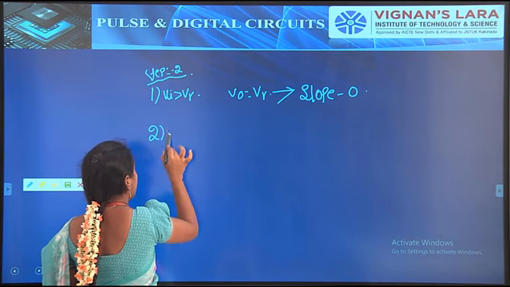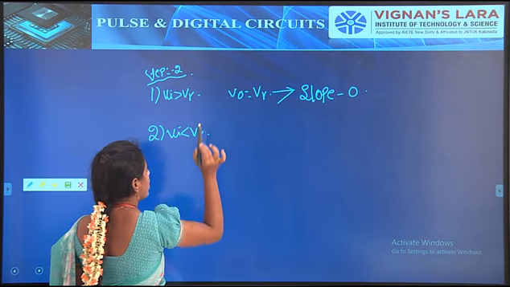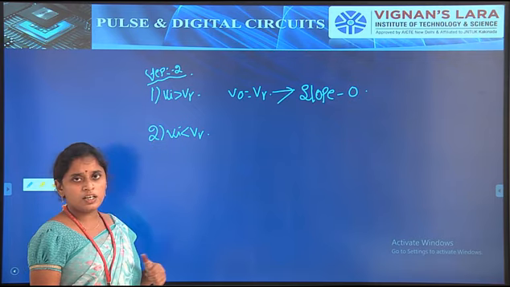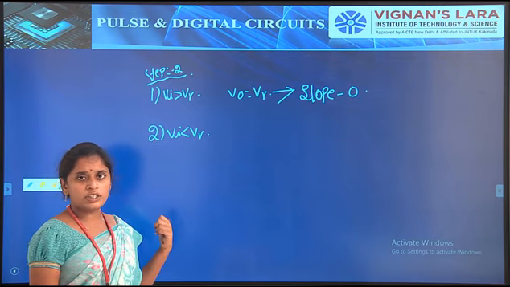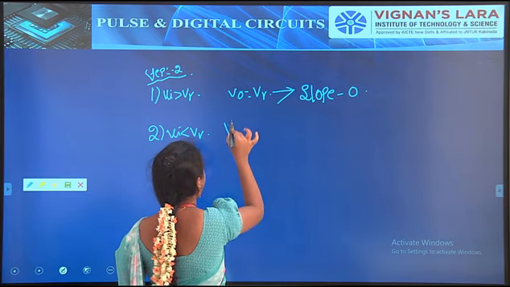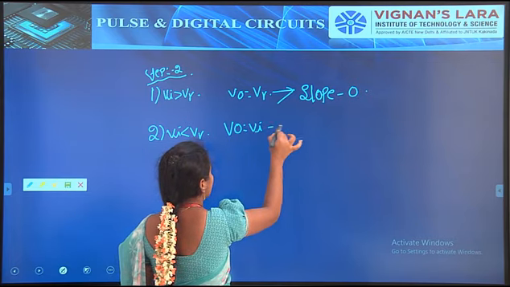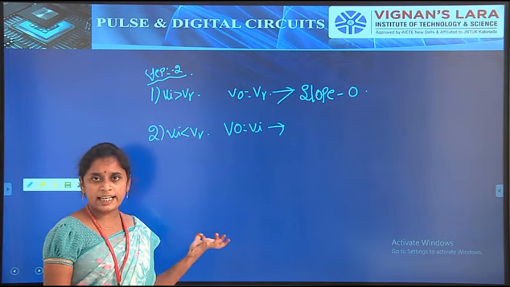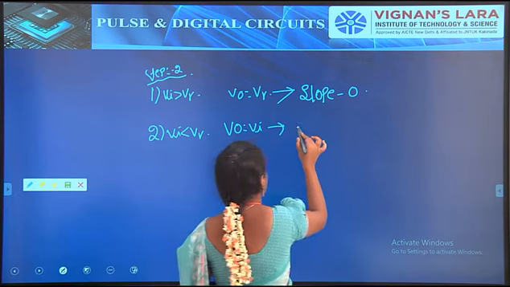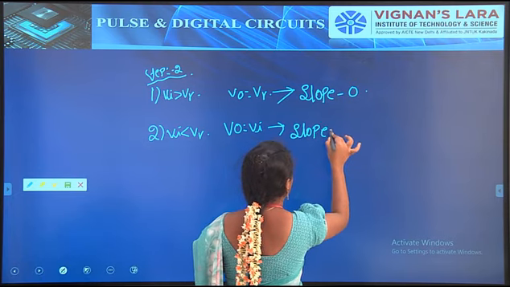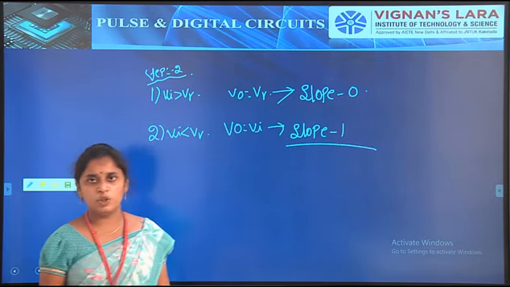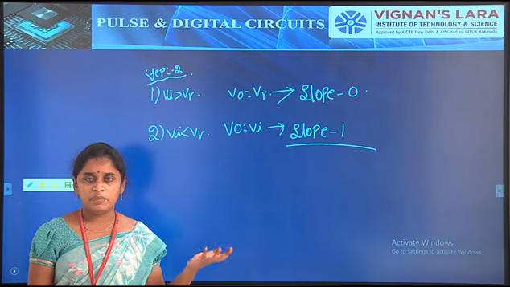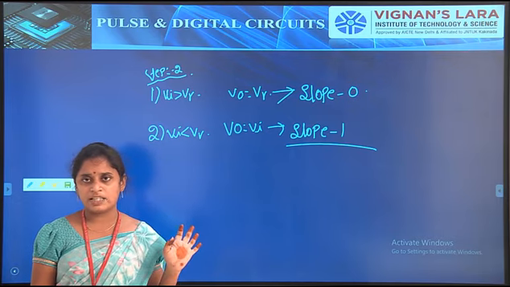So when VI is less than V gamma, what happens? The diode will be in the off condition, so the output voltage V0 is equal to VI. The input signal reaches the output side, so this time the slope is indicated as slope 1. That is our step 2. The third and final step is the transfer characteristics, so finally we have to plot the transfer characteristics.